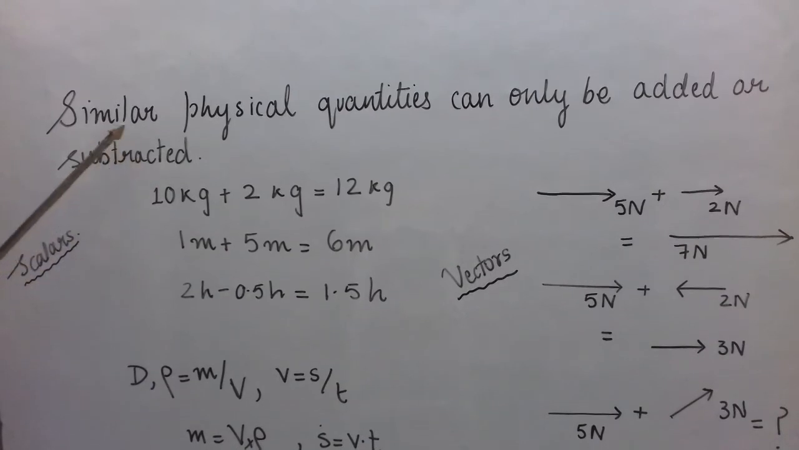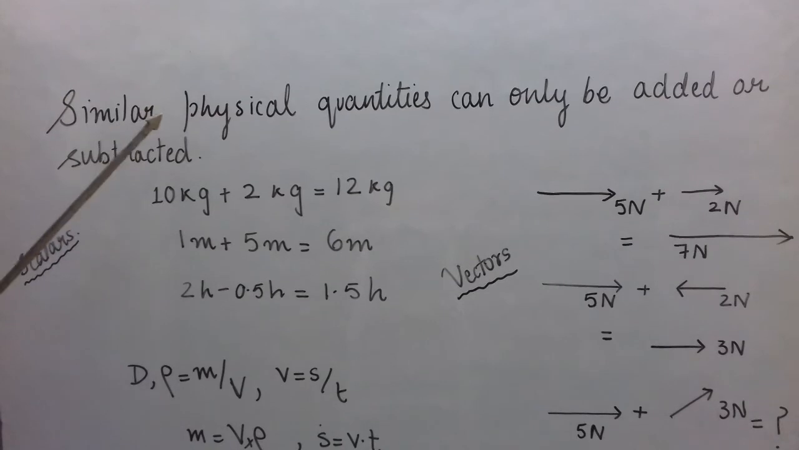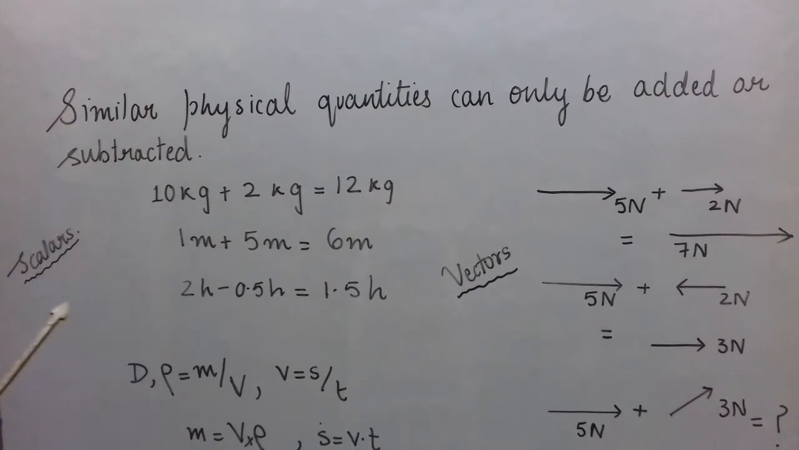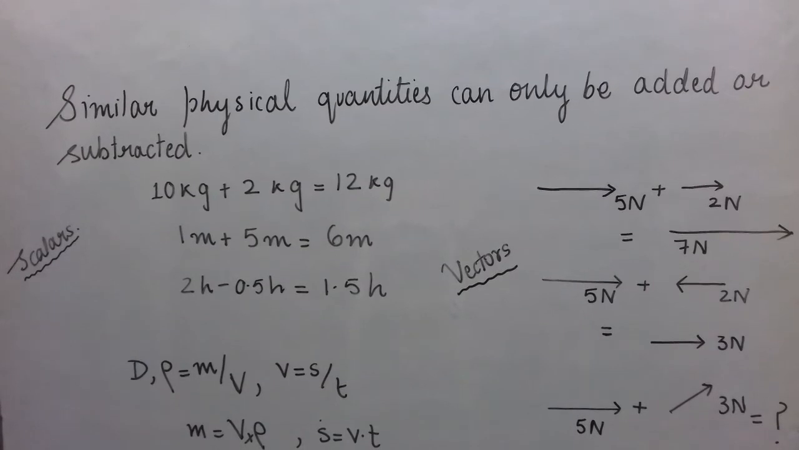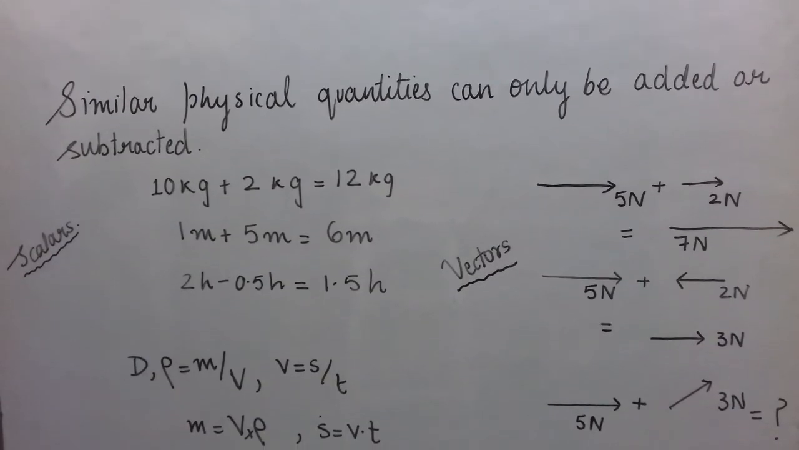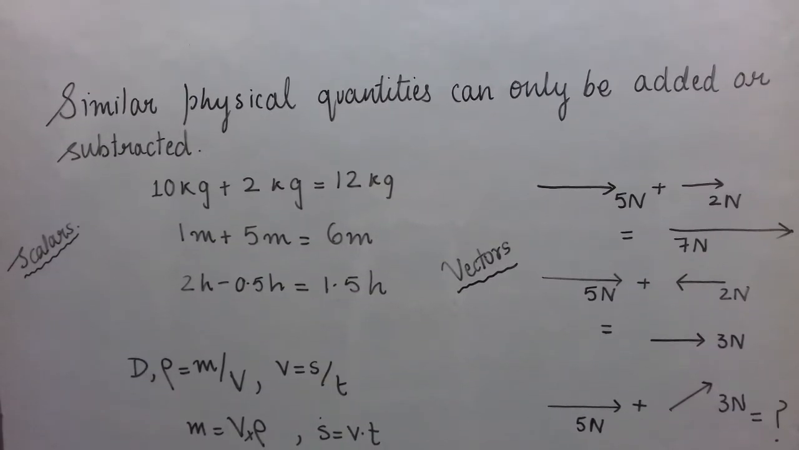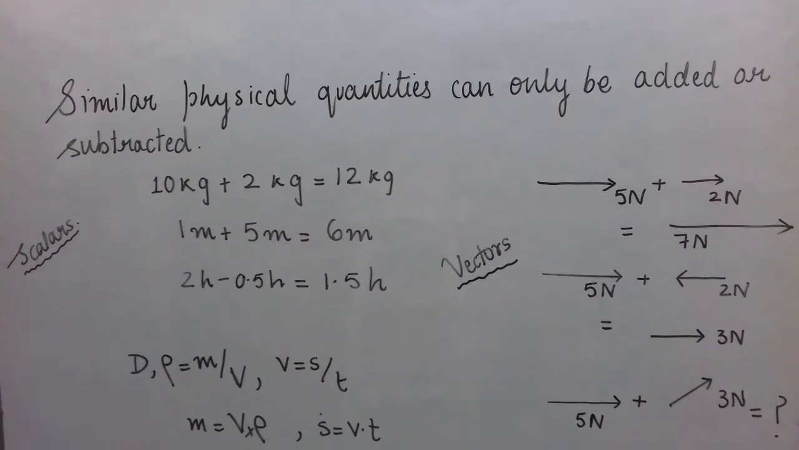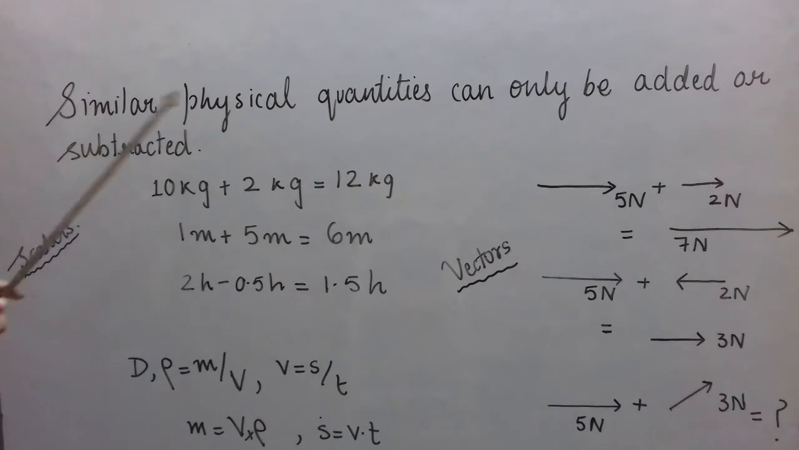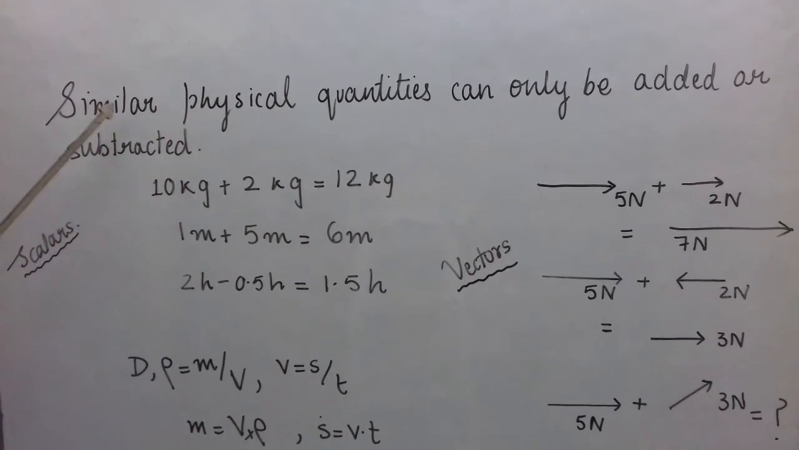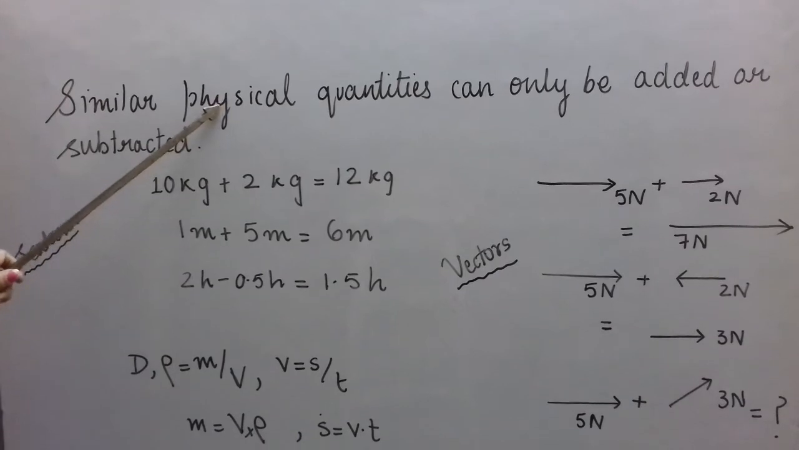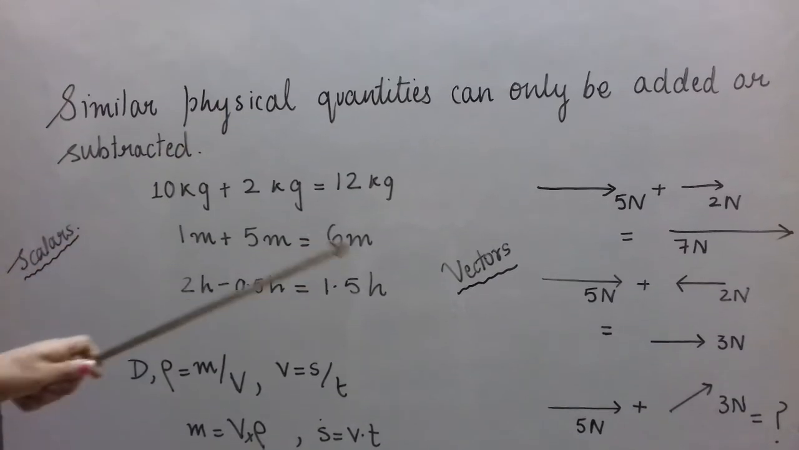You cannot add any two physical quantities. Mass can be added to mass only, length can be added to length only, time can be added to time only. Similarly, two speeds can be added, two forces can be added or subtracted. Only similar physical quantities can be added or subtracted. We know similar physical quantities can be classified into scalars and vectors.